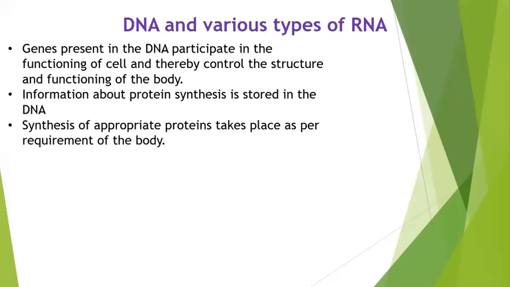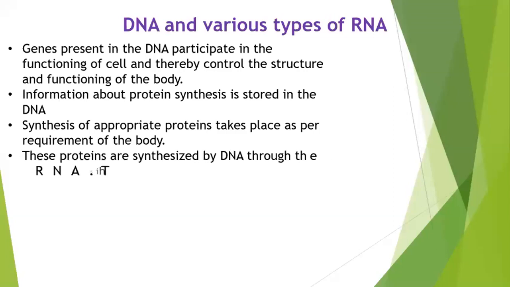The required quantity of protein is produced by the particular gene. And that is only done when the body requires the protein. If the body does not require a protein, the protein is not produced. If the body has a requirement of a protein, then the gene is going to produce the protein. These proteins are synthesized by DNA. Of course, genes are nothing but the parts of DNA.